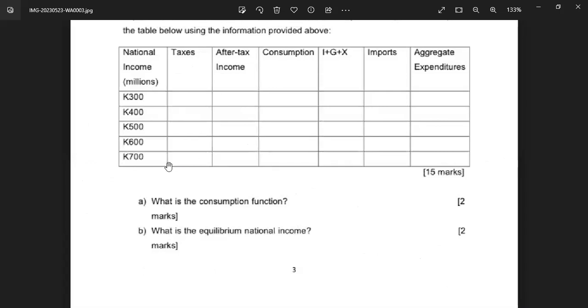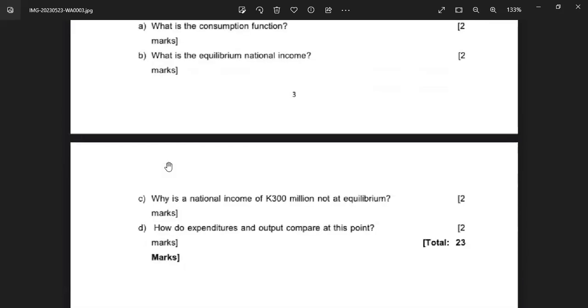For example, let's say for the first one, if it was 300, then you take a look at the aggregate expenditure, and you also find 300. Then you say 300 is the equilibrium income. Yes, check which one, you would have filled in all of them. Obviously, you'll find one of them will have the equilibrium income equal to the other one, okay? All right, then the last question says, why is a national income of 300 not at equilibrium?